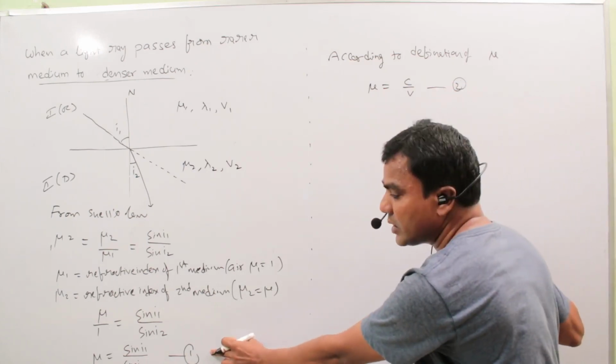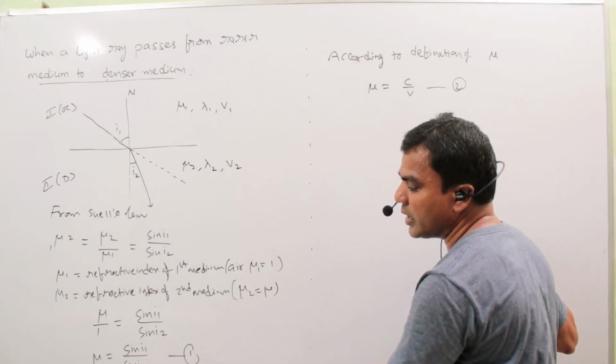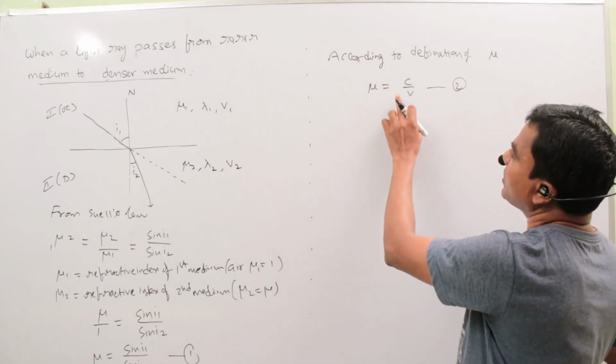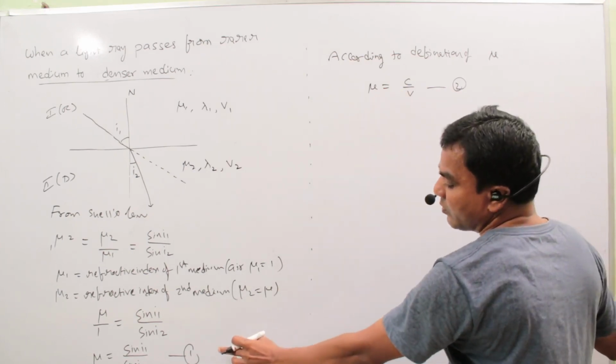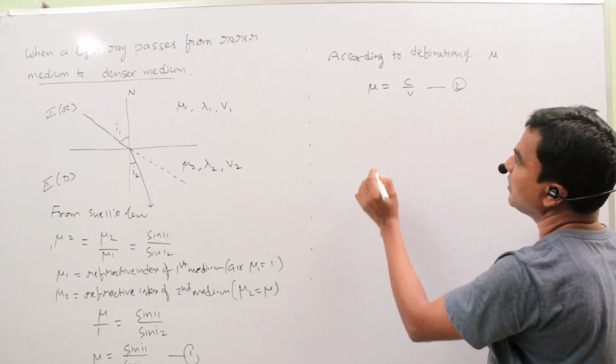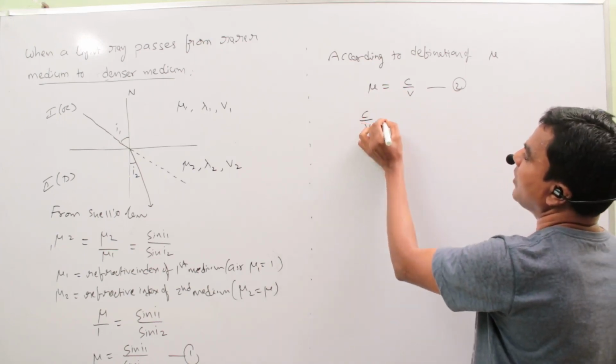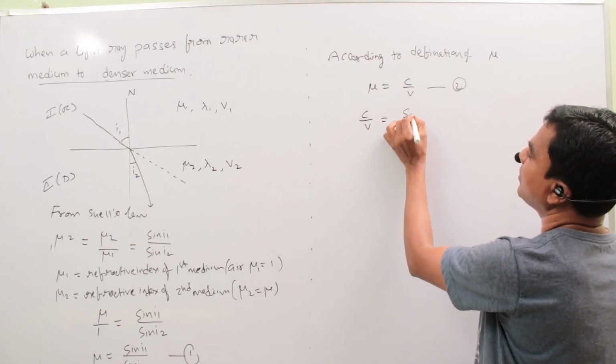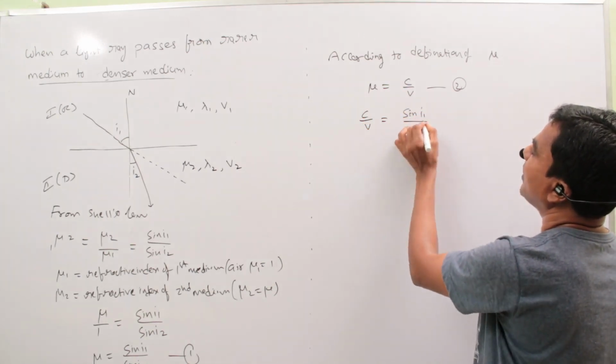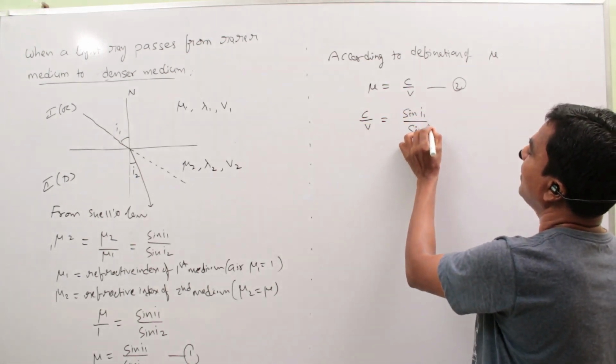From the first equation, mu equals sin I1 by sin I2. Here mu equals C by V. So from these two equations, C by V equals sin I1 by sin I2.